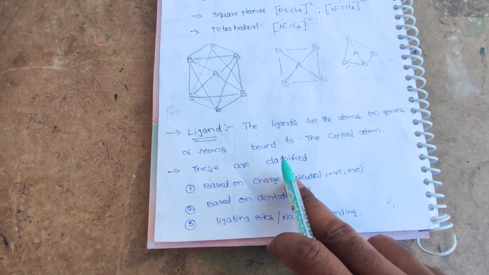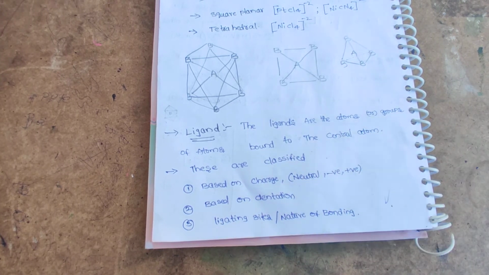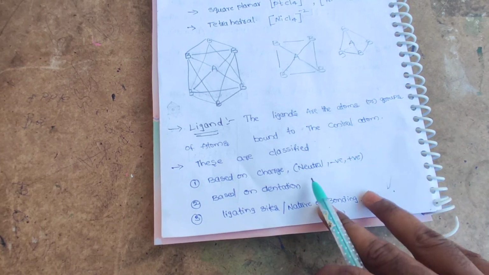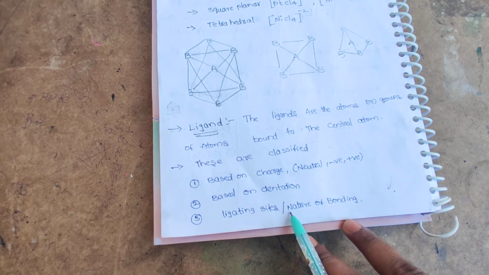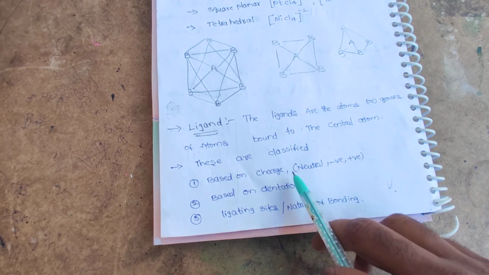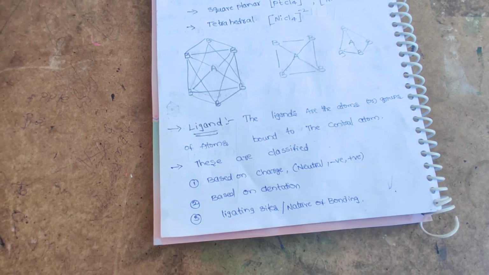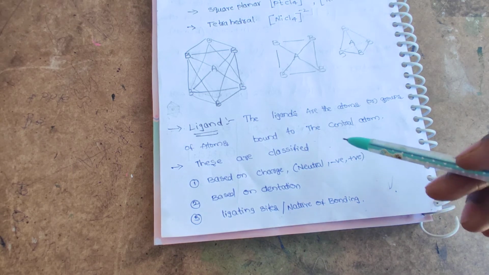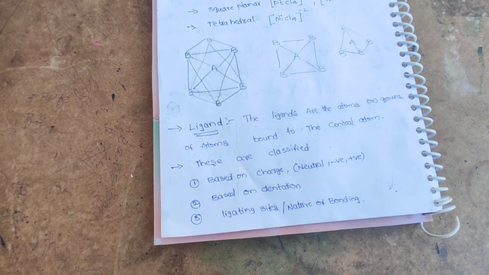The ligands are classified based on their charge, their denticity, and the ligating site, that is the nature of bonding. Based on charge, there are neutral monodentate, neutral bidentate, negative bidentate, positive bidentate, negative monodentate and positive monodentate ligands.